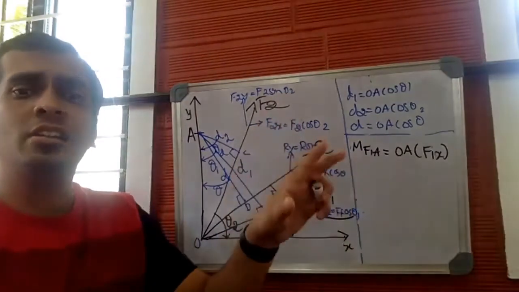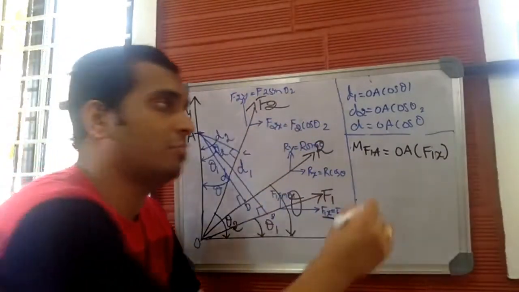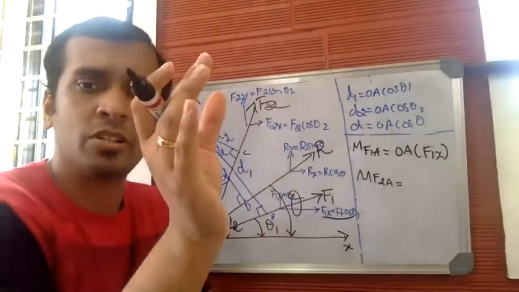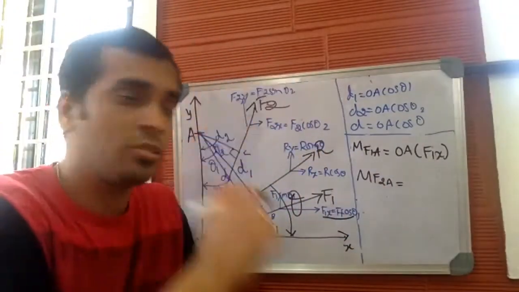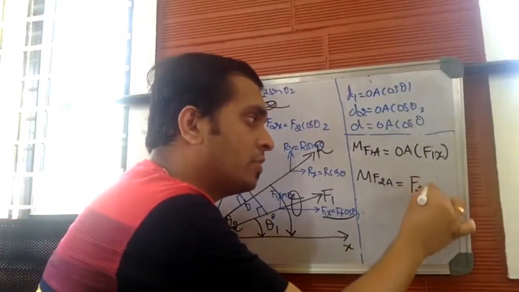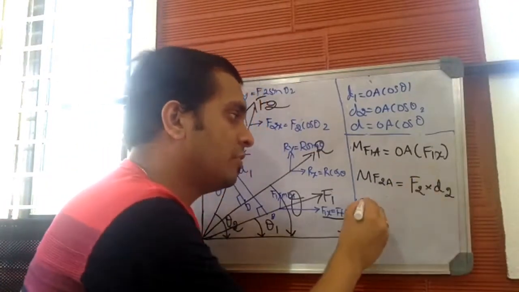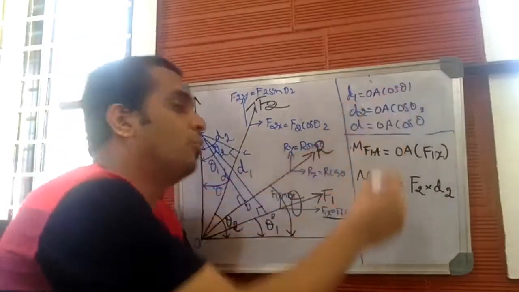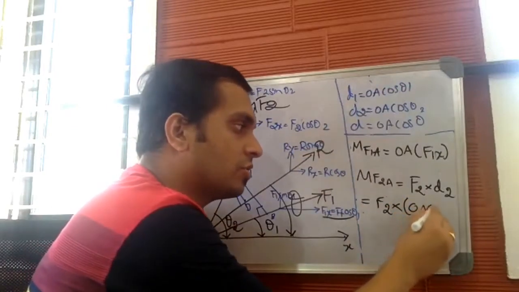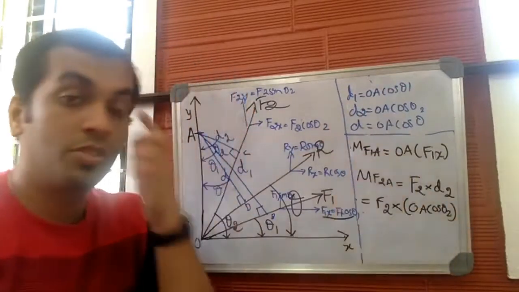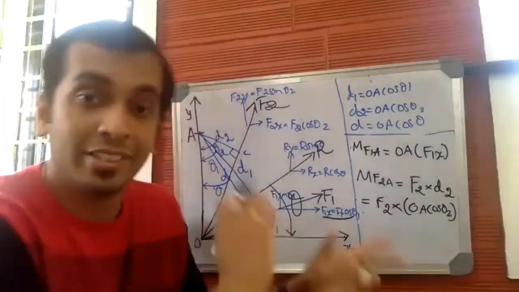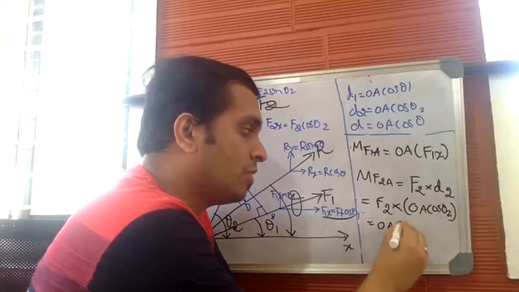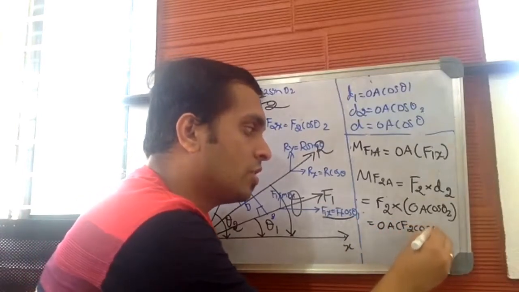Now similarly, let us calculate the moment produced by force F2 about A. Again, moment is the product of the magnitude of force and the perpendicular distance. What's the magnitude of force? It is F2. And the perpendicular distance is D2. Let us simplify this. F2 remains as it is. F2 into D2. D2 is OA cos theta 2. Now let us rearrange this. So it will be OA into F2 cos theta 2.